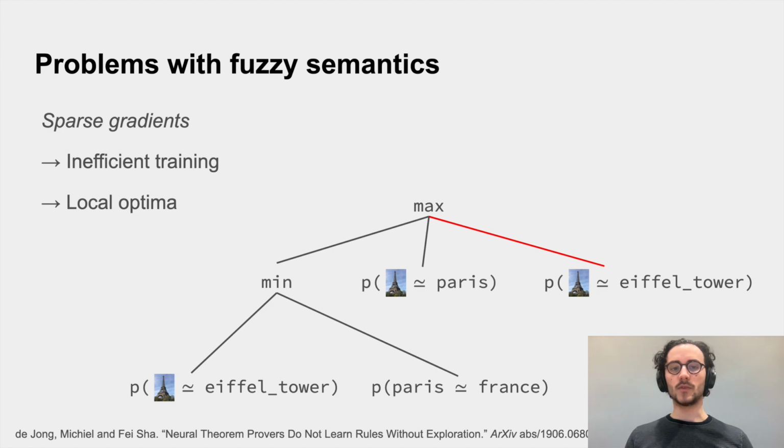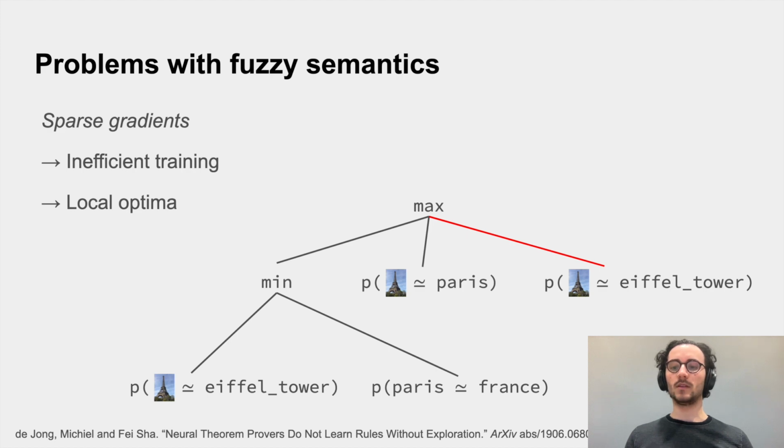There are some problems, however, with fuzzy semantics. For one, we get sparse gradients when we use Gödel semantics. Indeed, the maximum and minimum operations only give a gradient to one of their arguments, which means most parts of the formula will not receive gradients. More worryingly, we also suffer from local optima.